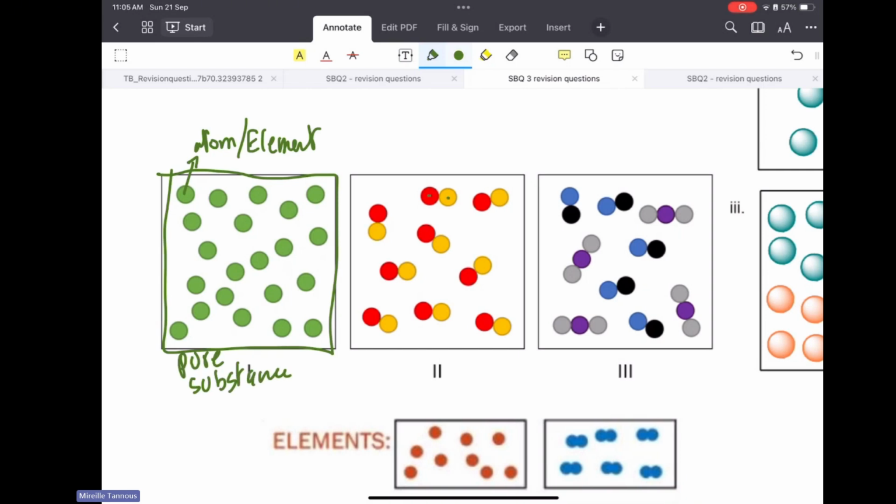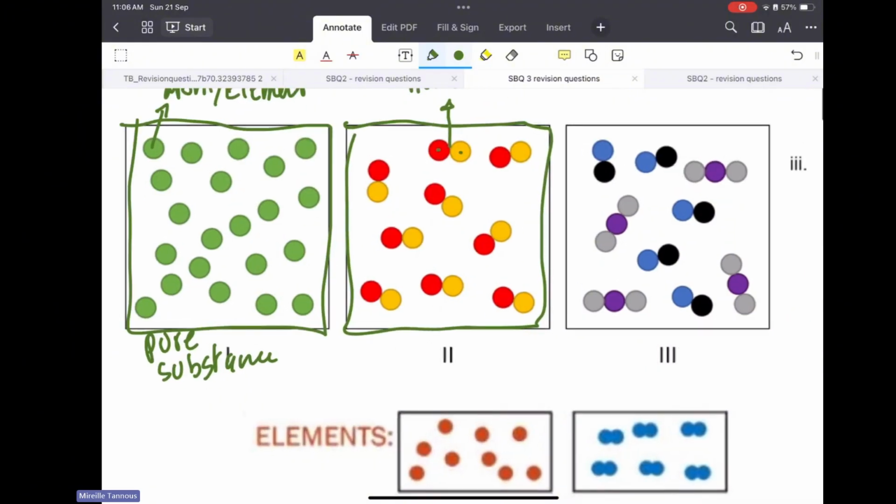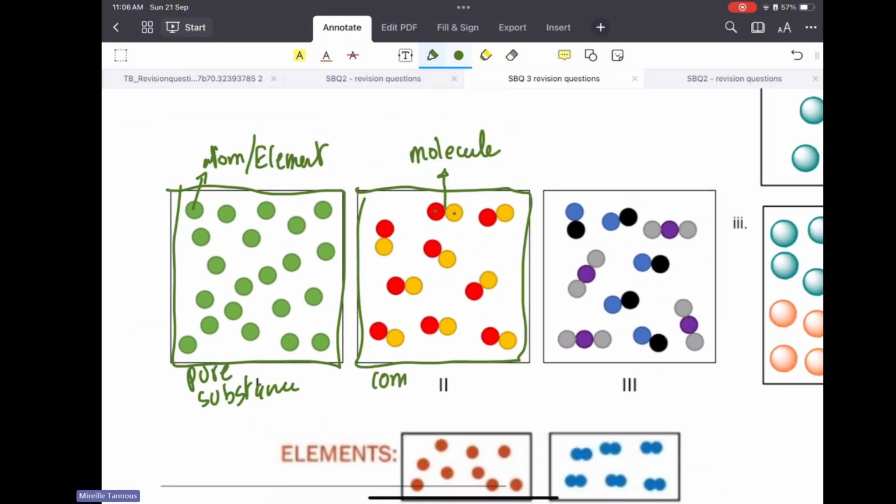Now this one, since I see two different atoms combined together, the one unit is the molecule, but the whole thing is a compound. And that is also a pure substance. Why? Because all the molecules here are the same.